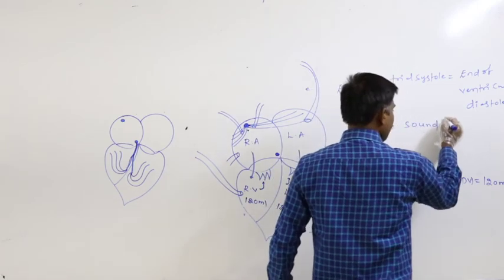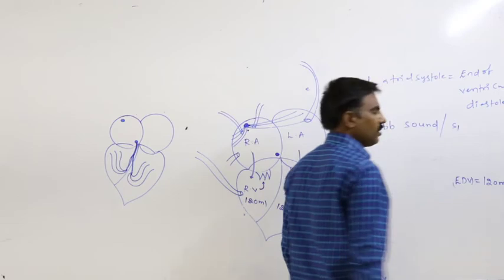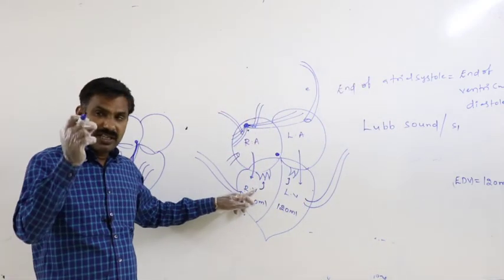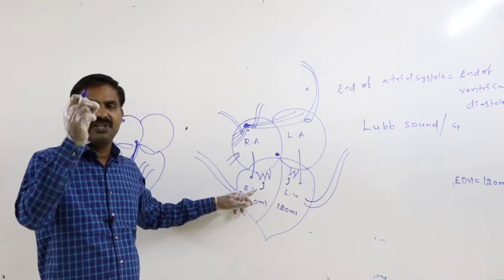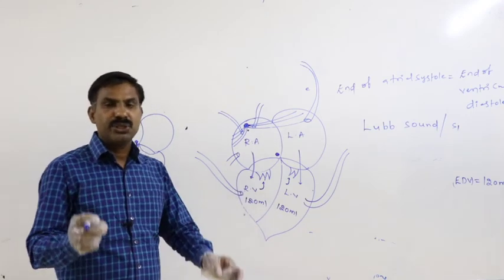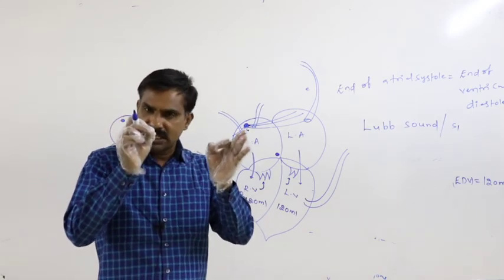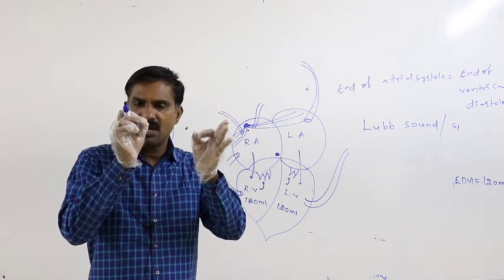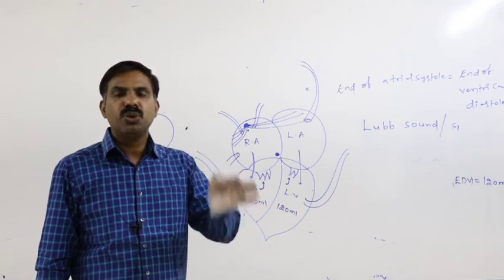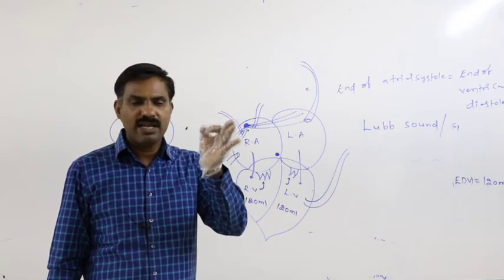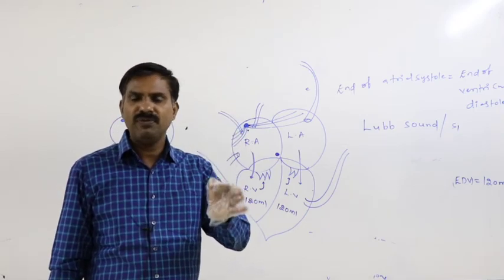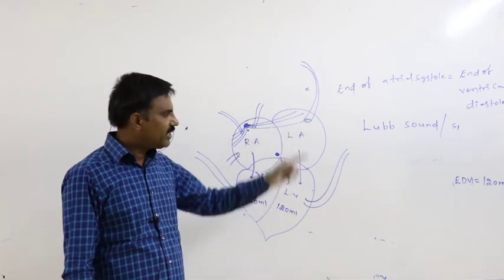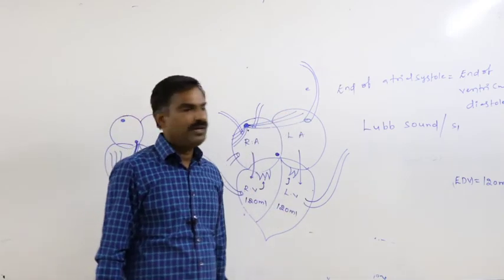That is the first heart sound. Definitely, the lub sound is delivered during the ventricular systole, during the ventricular contraction, due to closing of the tricuspid and bicuspid valves. That is the first heart sound.